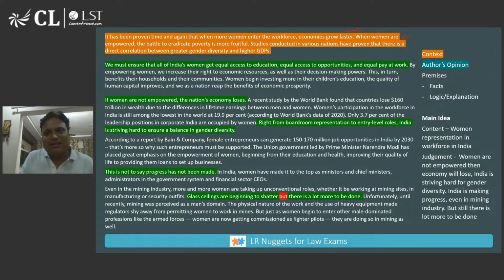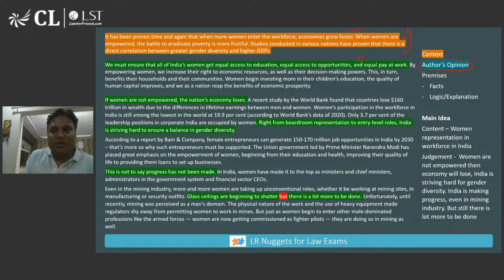Then the author explains this, that when women are empowered, the battle to eradicate poverty is more fruitful, and so forth. I'm not going to read the entire passage to bore you, but this is called setting up the context. The author is not giving the main point here. All the things in green are opinionated statements. Whenever you read, just keep marking them. Those are the only statements that you can underline in the beginning as a reader: we must ensure that all of India's women get equal access to education, equal access to opportunities, and equal pay for work.